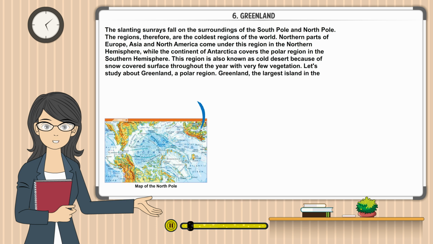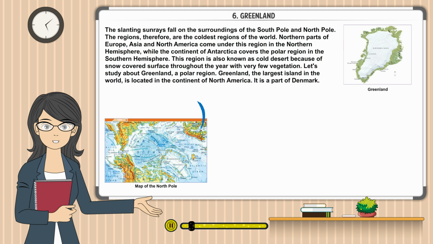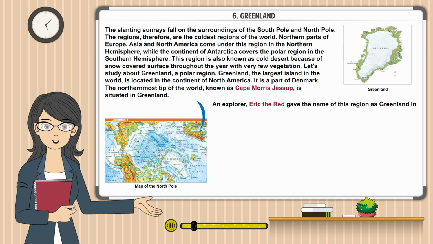Let's study about Greenland, a polar region. Greenland, the largest island in the world, is located in the continent of North America. It is a part of Denmark. The northernmost tip of the world, known as Cape Morris Jesup, is situated in Greenland. An explorer, Eric the Red, gave the name of this region as Greenland in 981 AD. The name has no relation with greenery because the island is almost barren.